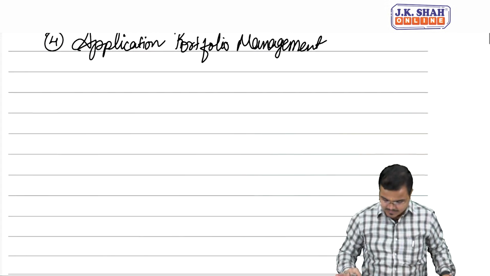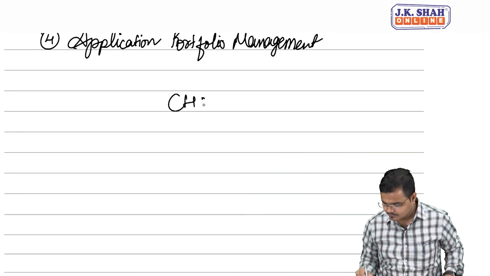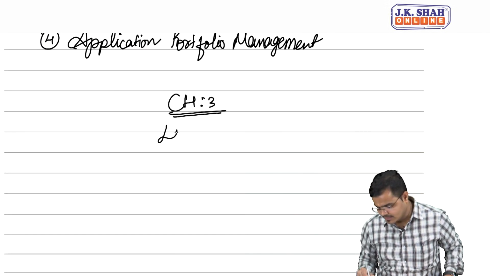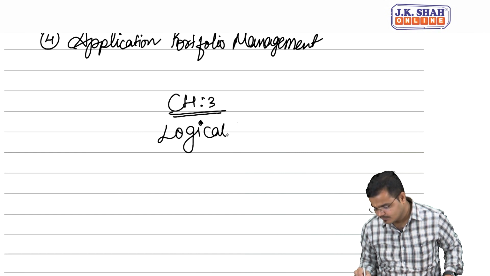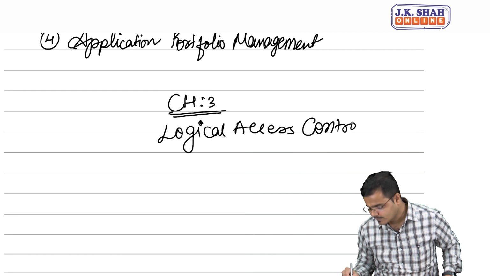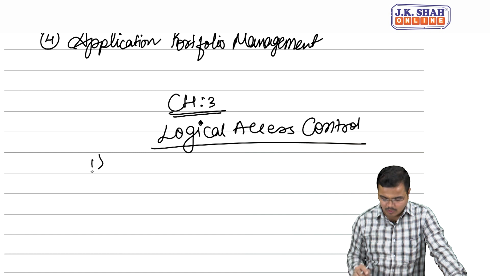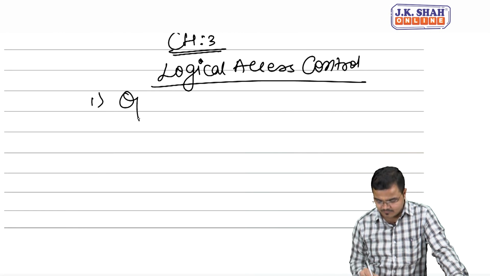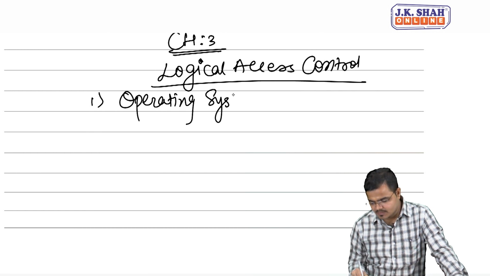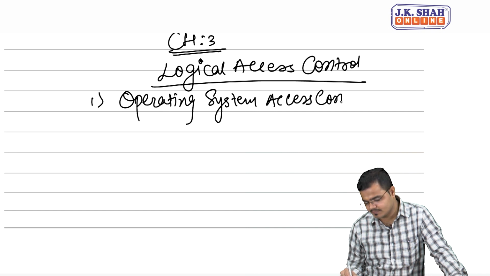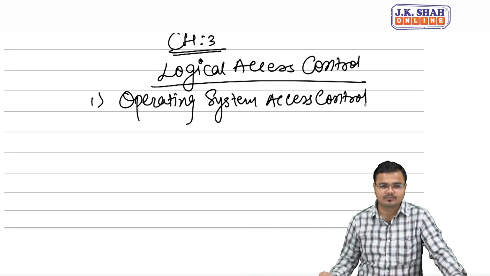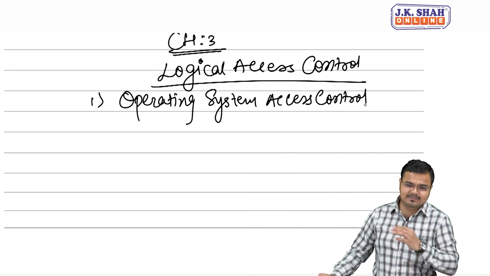We know, people, in chapter number 3, we have something called logical access control. In logical access control, the topic operating system access control is covered. Topic: operating system access control. Now let's take a very simple concept to understand.